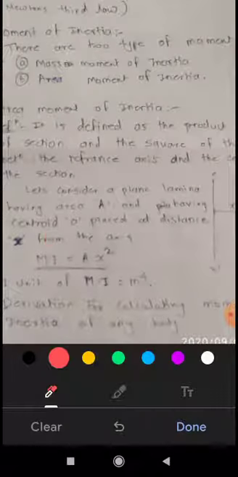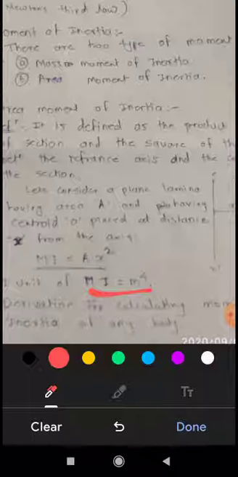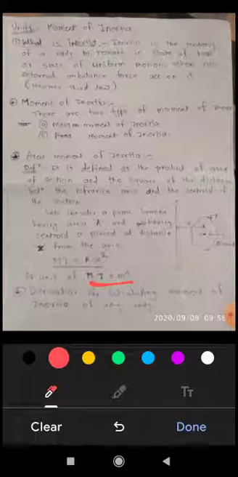Its unit, since area is calculated in meter square and distance is also in meter, becomes meter square. The SI unit of moment of inertia is meter square. Now we will go for the derivation for calculating the moment of inertia.